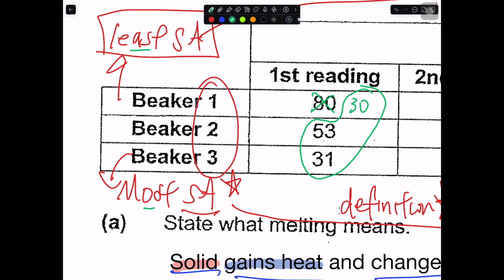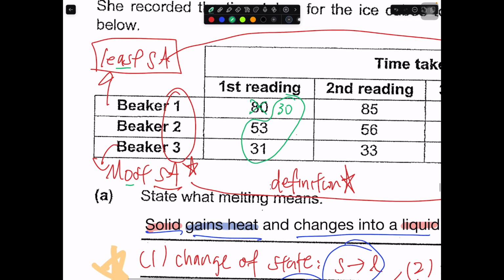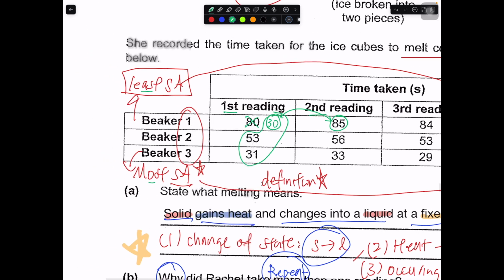But if you take more readings, then you check again. How come this one is 80 and this one is 30? Then you know that something is wrong. It could be the first reading is wrong or the second reading is wrong. You don't know. That's why the third reading comes into place.